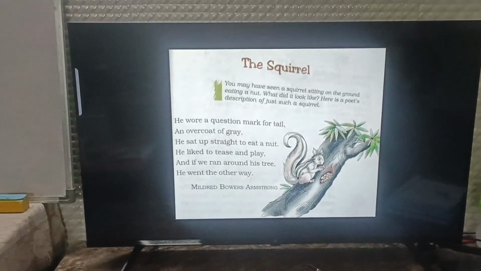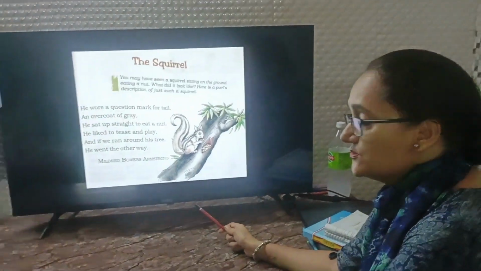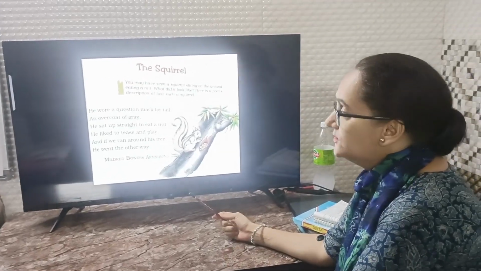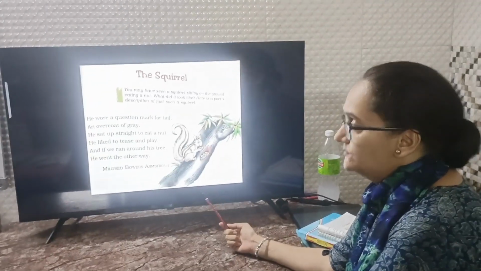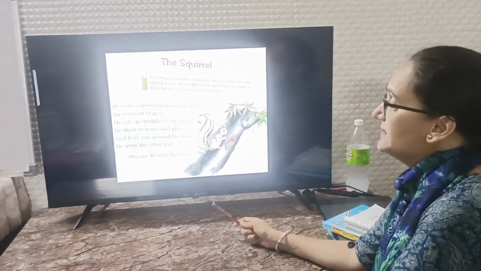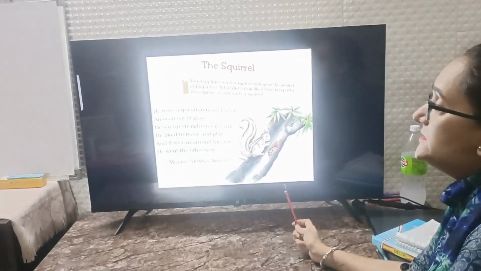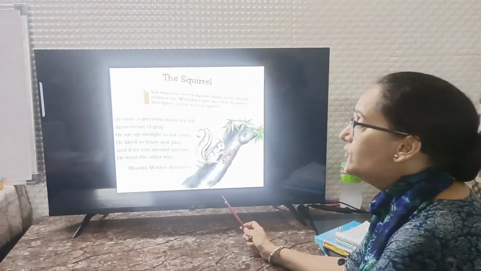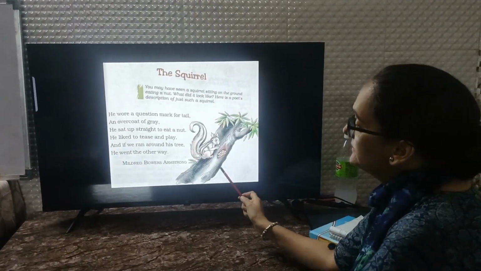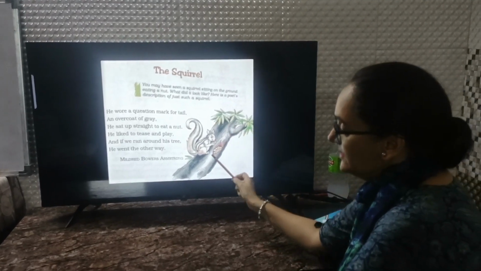Okay. So this poem is written by Mildred Bowers Armstrong. I will discuss the poetess later on. First, let's discuss the poem. So here, the poetess is describing the squirrel. Here she says he wore a question mark for tail. See, in the picture, can you see the squirrel's tail looks like a question mark.